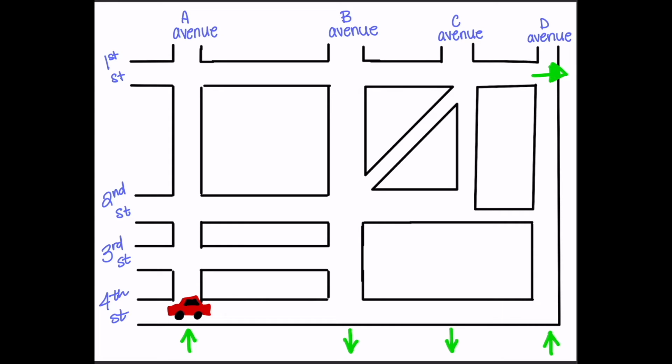We're going to say 1st Street is a one-way going to the right. 2nd Street is a one-way street going to the left. 3rd Street is a one-way street going to the right. And 4th Street is also going to be a one-way street going to the right. And on this little cross street here, we're going to go up like this.